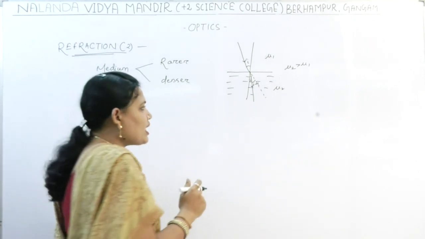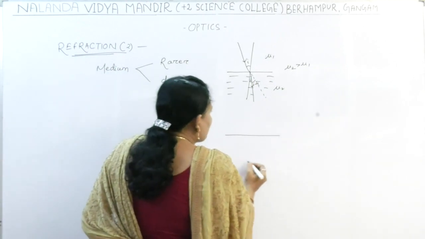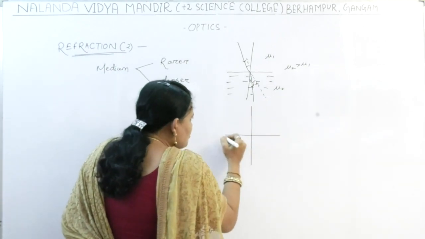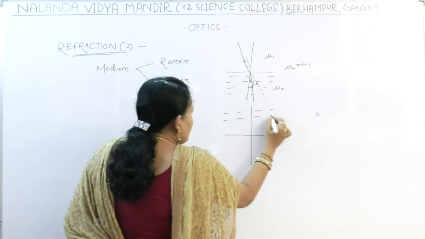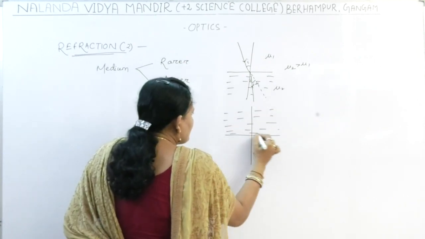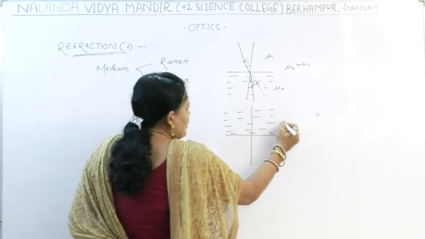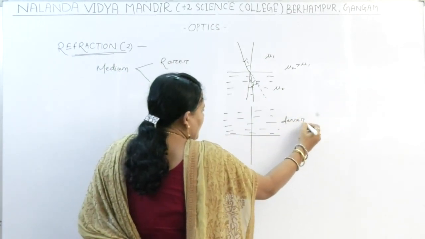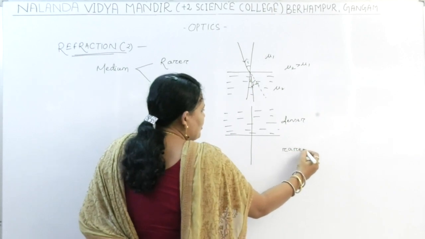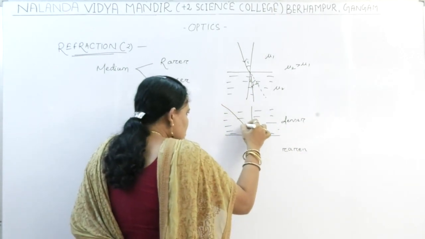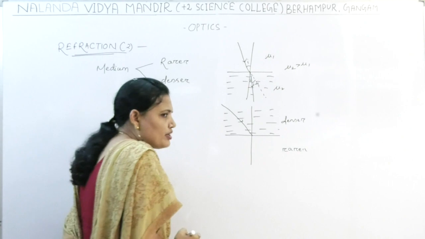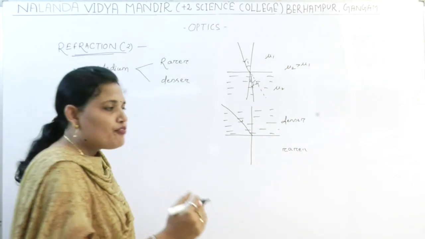What is the reverse case? If the ray is moving from the denser medium to the rarer medium, then what will happen to the incident ray? This is the incident ray. The ray after refraction will bend away from the normal.